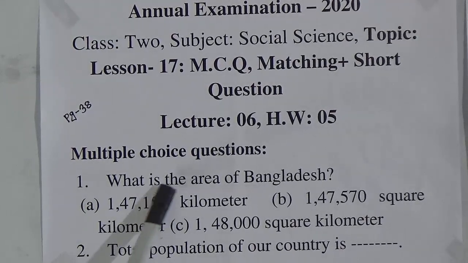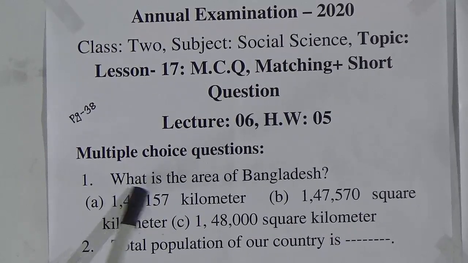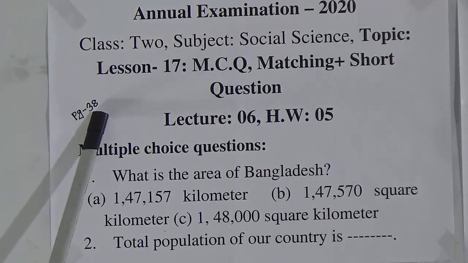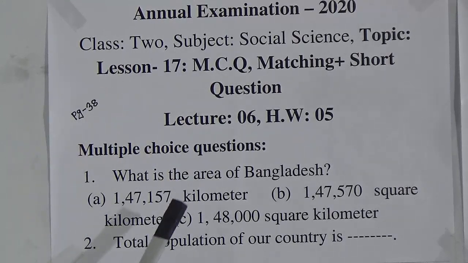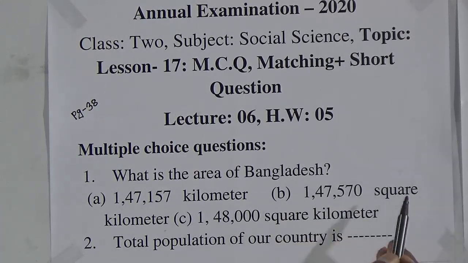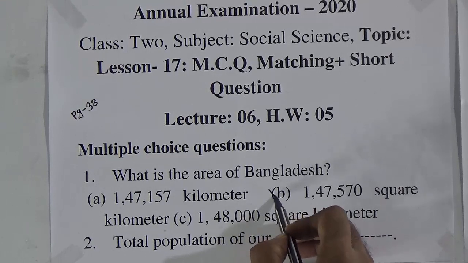Number 1, what is the area of Bangladesh? We read from lesson 17, page number 38, about the area of Bangladesh. Look at the options now. Number A, 1,47,157 kilometers. Number B, 1,47,570 square kilometers. Number C, 1,48,000 square kilometers. From our book, page number 38, we have learned that the area of Bangladesh is 1,47,570 square kilometers. So B is the correct answer.